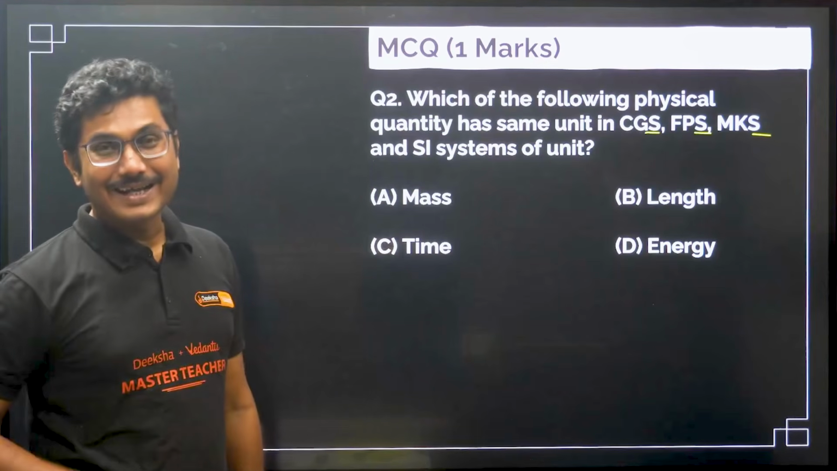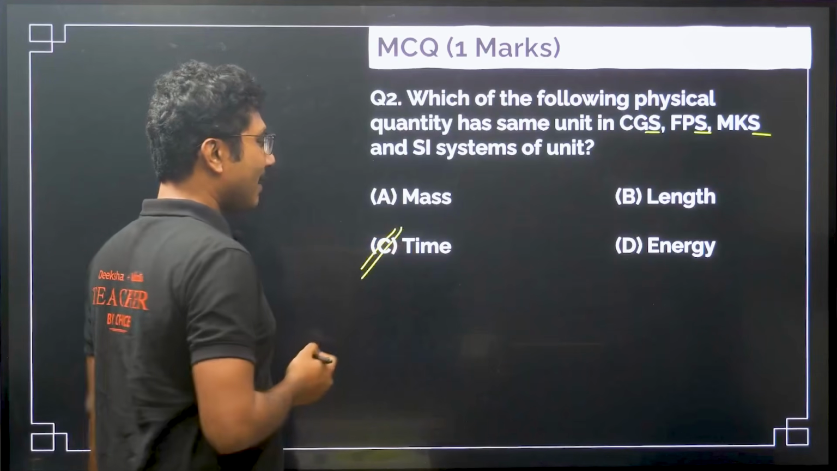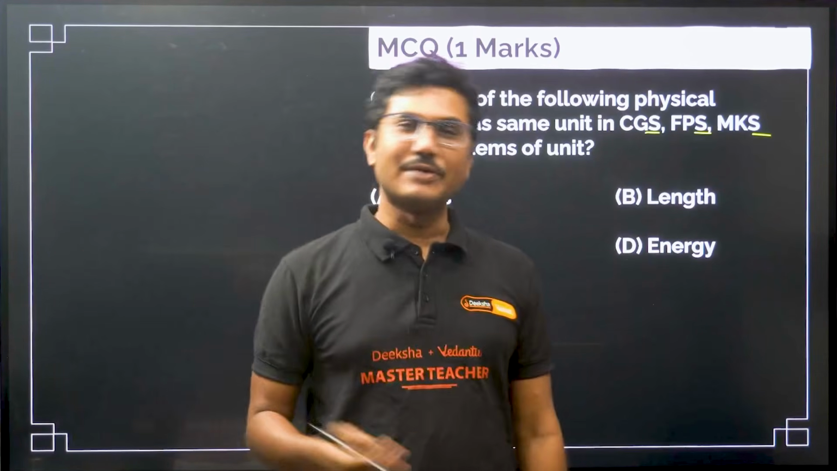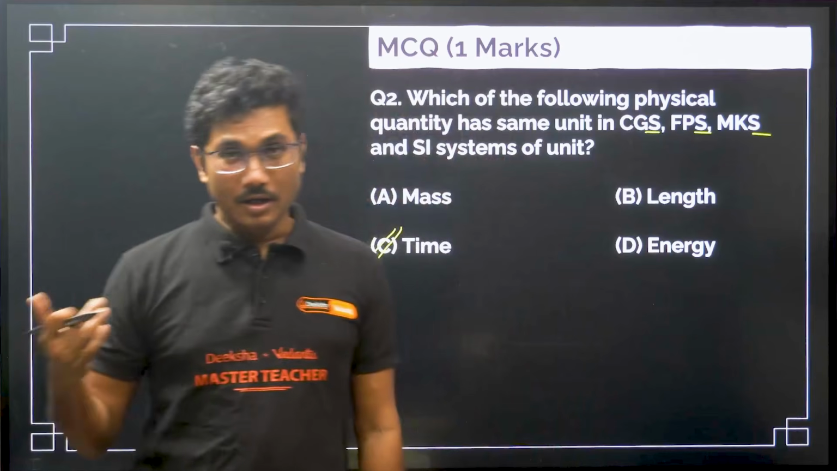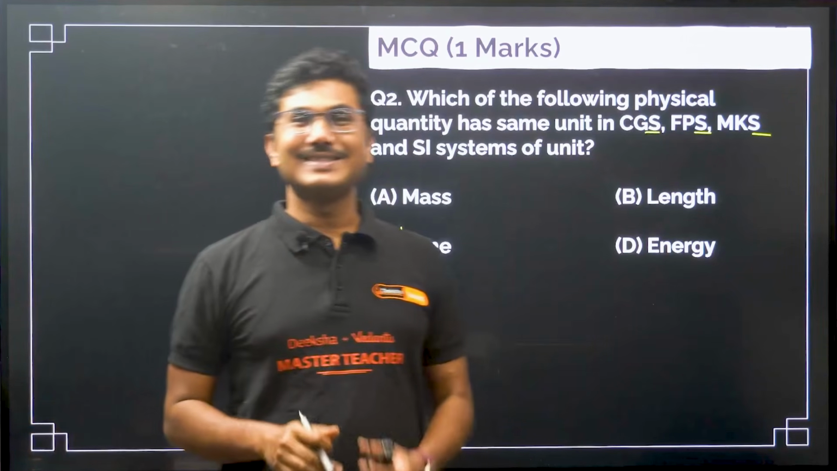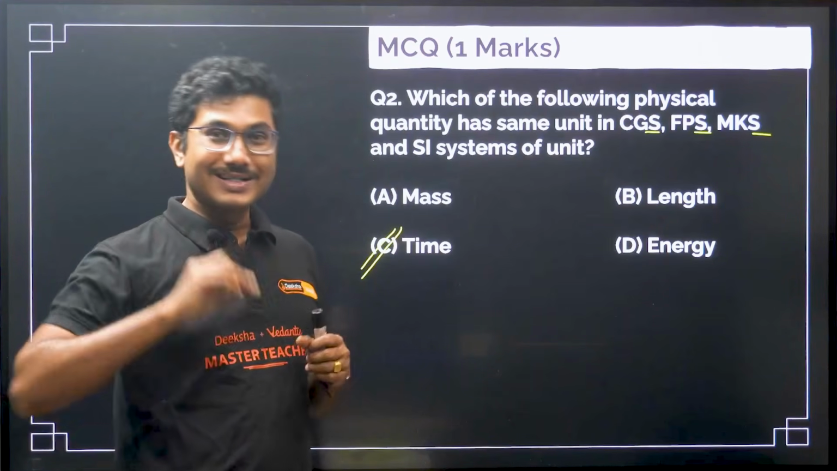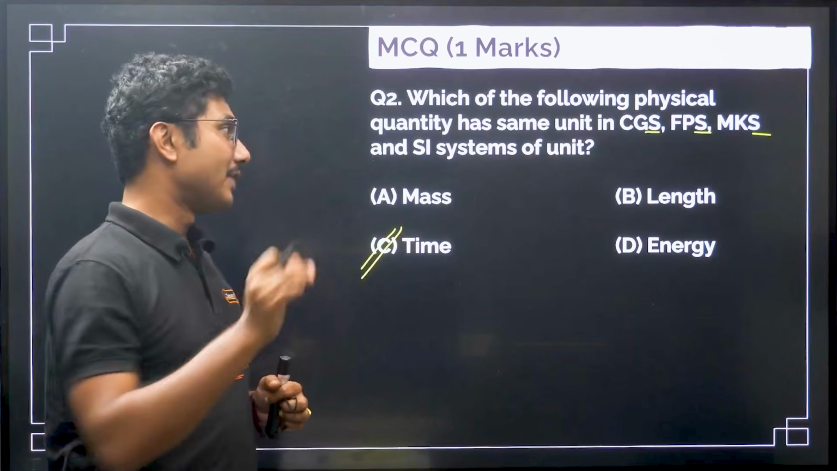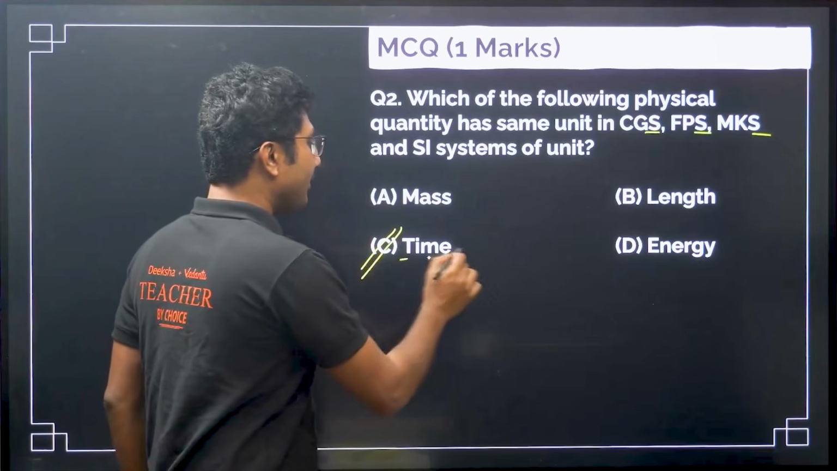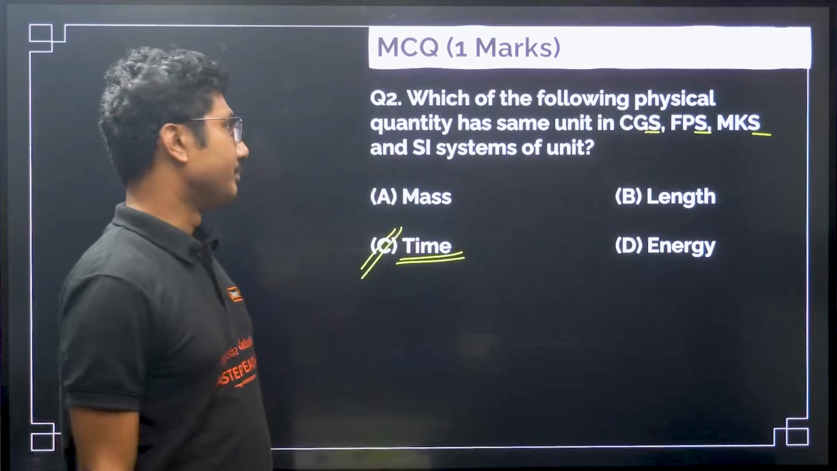And what is second? Second is basically the time. So time has the same unit in everything, whether SI, MKS, CGS or FPS, everywhere it is only one standard unit, that is seconds. Okay, not minutes, not hour, only seconds is the scientific unit. So for time, the unit remains the same no matter whatever unit system you are using.